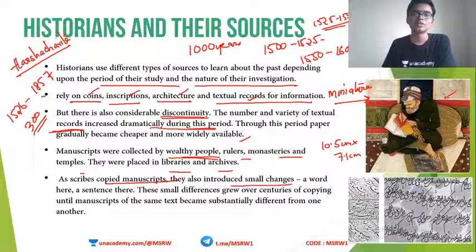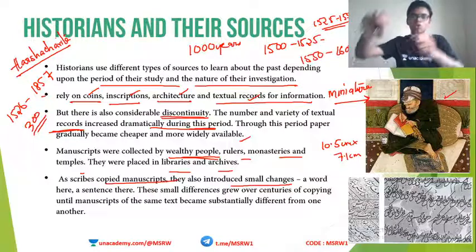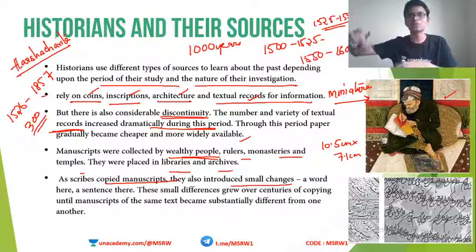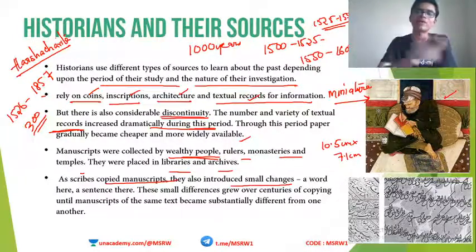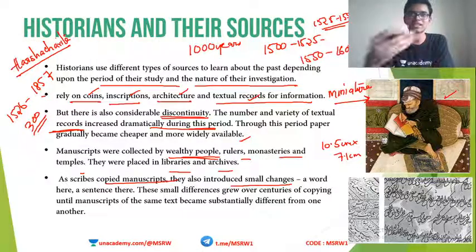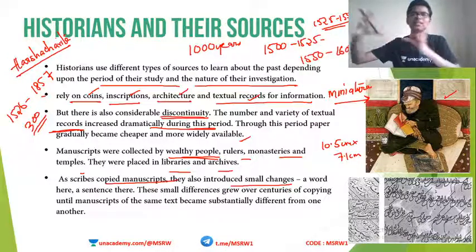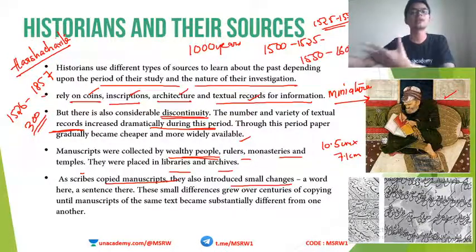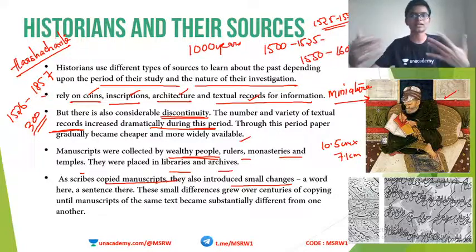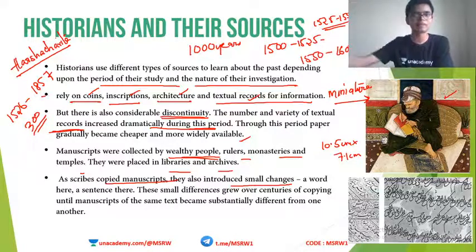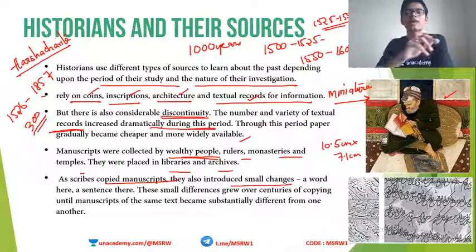Now, what did people do? They actually tore this painting from the original book and sold this painting separately. This also happens. When there are beautiful pictures and designs in a book, people will take it away and place it as a separate content and sell it at a higher cost. Obviously, paintings will attract a high cost, so selling it separately from a book will give them more money. So that also was prevalent. So we do not have complete textbooks. We have missing pages. We have irrelevant information. We have unreliable information. All these are challenges.